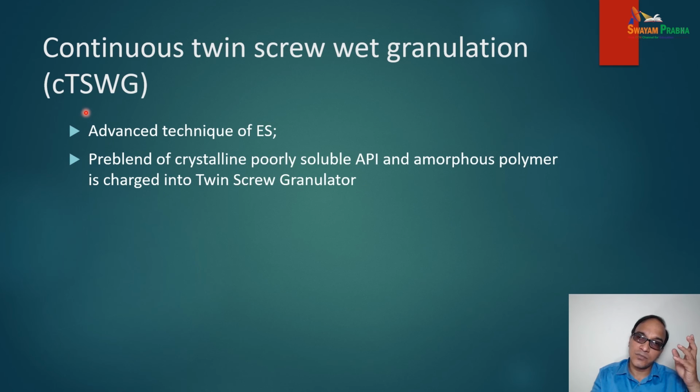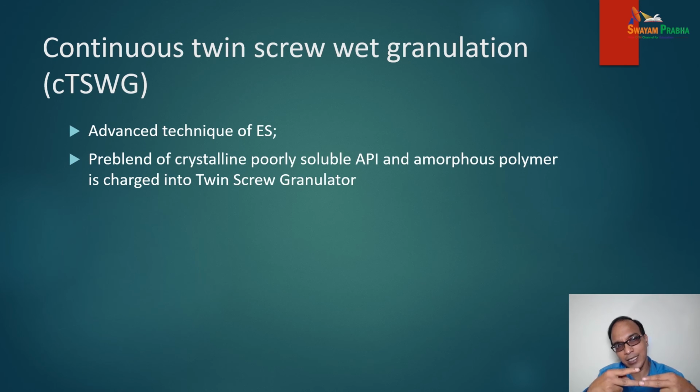Now see it, as you know, continuous twin screw means two screws are there, and wet granulation. It is an advanced technique of extrusion spheronization. A pre-blend of crystalline poorly water soluble API and amorphous polymer is charged into the twin screw granulator.